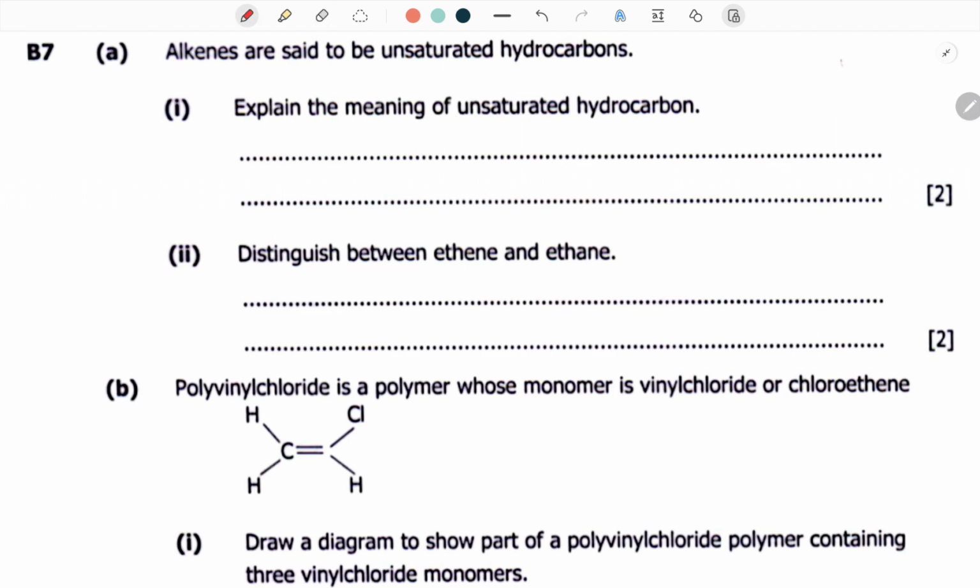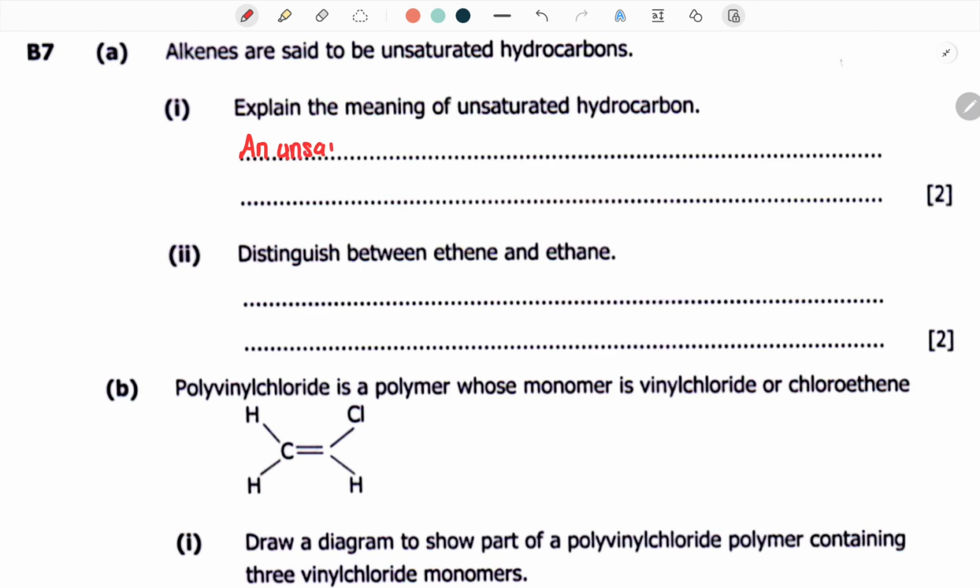Now, the question is saying, alkenes are said to be unsaturated hydrocarbons. Explain the meaning of unsaturated hydrocarbon. Okay, so an unsaturated hydrocarbon is simply a compound containing carbon and hydrogen. Okay, let me write it.